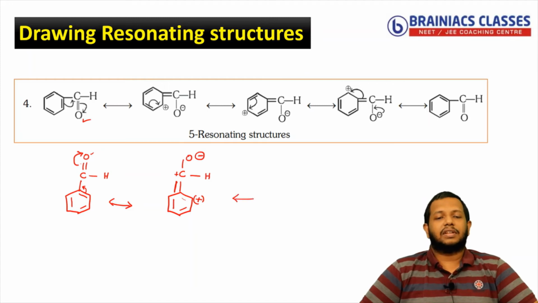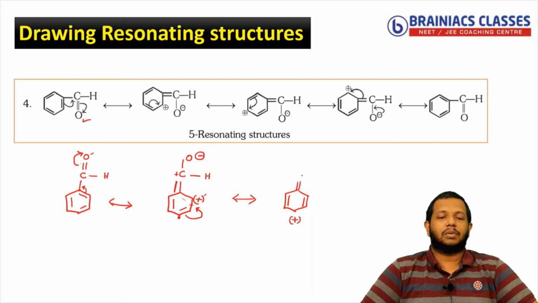So next in the case, what will happen again? Positive charge, single bond, double bond. So the double bond will move towards the positive charge. So you will get the next something like this. Okay. So when the pi bond is moving in this direction, this carbon will become deficient. So positive charge will come here. Then you have something like this.